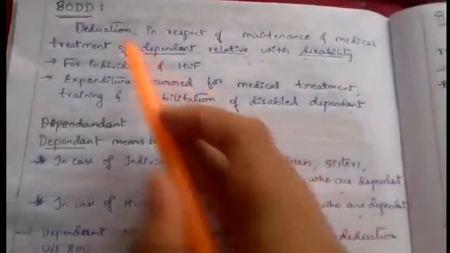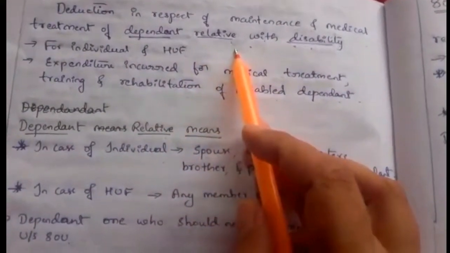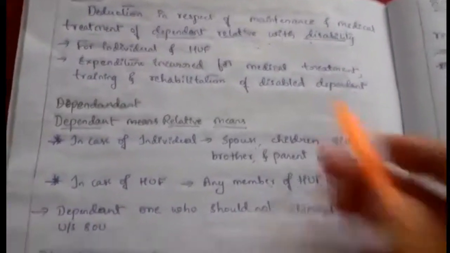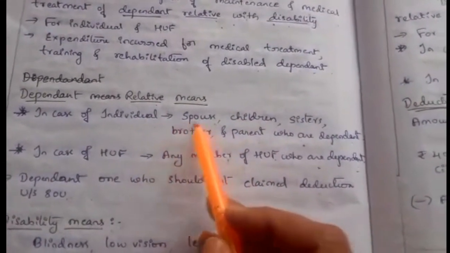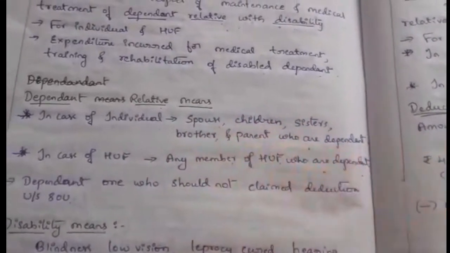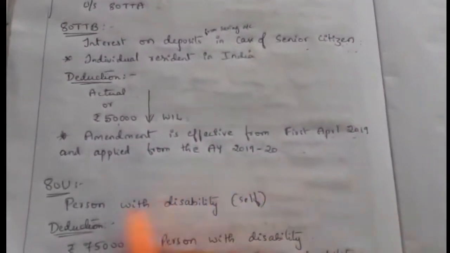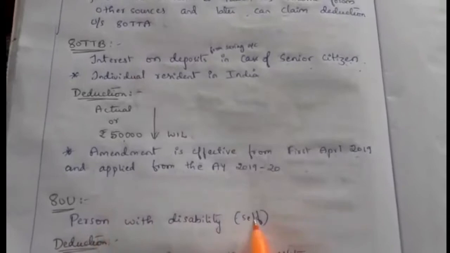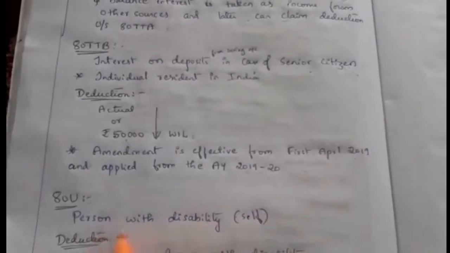See here, 80DD is the deduction relating to a dependent relative with disability. Here the deduction is not claimed for self. This is only for the spouse, children and relatives, not for self. Okay. So for self, under 80U, they can claim deduction for disability, for a person with disability. Person means self.